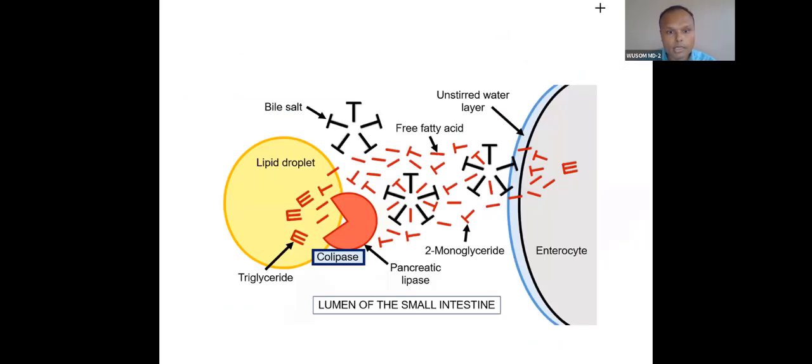It binds with co-lipase and digests, pulls and digests, converting E into T. And this T will be absorbed through passive absorption, because it is lipid. There is no active transport, just passive absorption of lipid in the enterocyte.